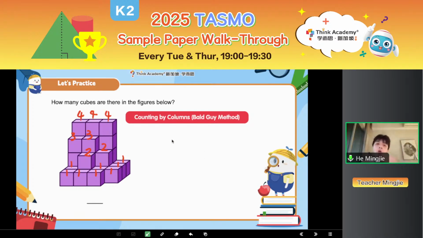So first, can you tell me how many 4s I have here? Three 4s, right? So 4 plus 4 plus 4. Let's calculate: three 4s equals 12. And then how many 3s? I will have two 3s here, right? So 3 plus 3 equals 6. And then how many 2s? It will be 2, 2, right? So 2 plus 2 will be 4.